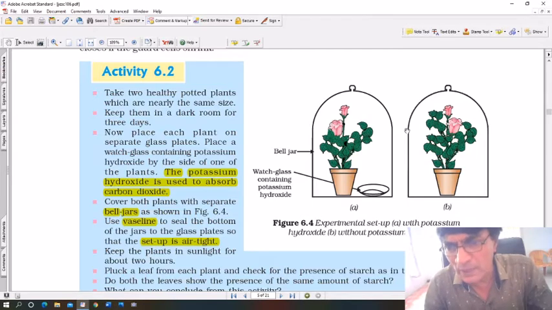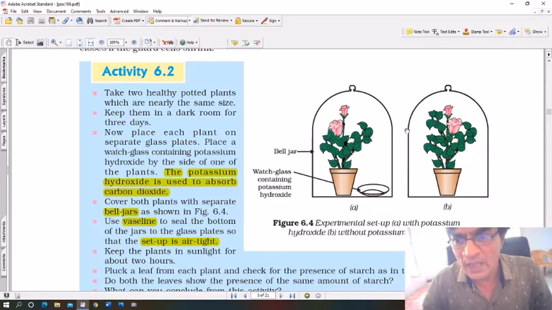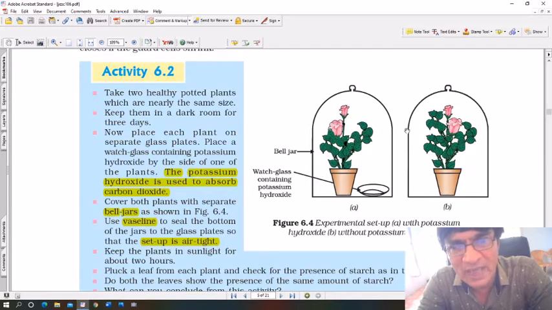Now, once it's airtight, no more carbon dioxide can go inside the bell jar. Remember, there is potassium hydroxide only in one bell jar. That potassium hydroxide will absorb carbon dioxide. So after some time, there will be no more carbon dioxide in that bell jar A.